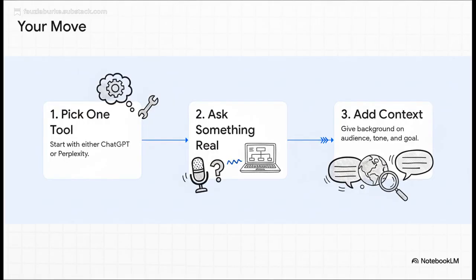So here's your homework, and it's super simple. Don't try to learn everything at once. Just pick one tool, ChatGPT or Perplexity. Then ask it a real question, something you're actually working on. And finally, practice giving it that rich, specific context we talked about. That's it. That's your first step.